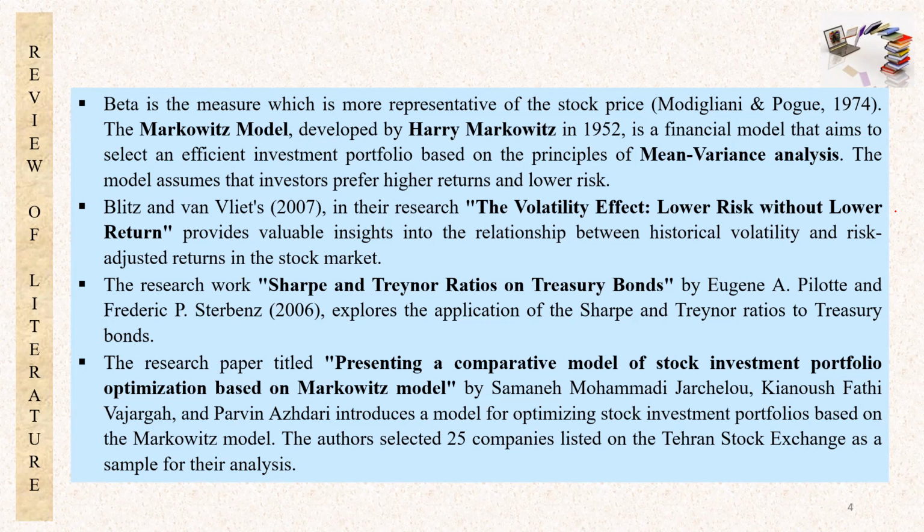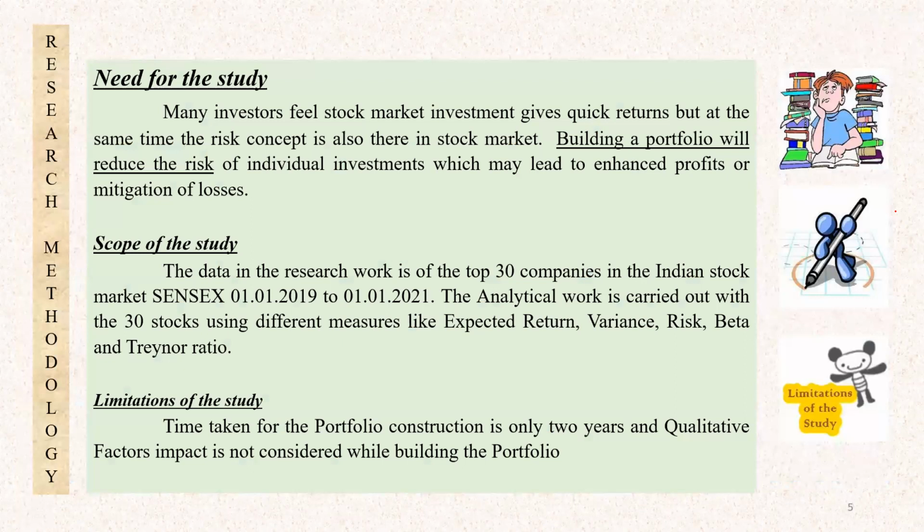In a paper presenting a comparative model of stock investment portfolio optimization based on the Markowitz model, taking 25 listed companies on the Tehran Stock Exchange, they found that maximum people are willing to get higher returns with less risk. So as we have already told, our project is going to be building a portfolio with the help of top 30 stocks in Bombay Stock Exchange to reduce the risk. So that is the need for our study.